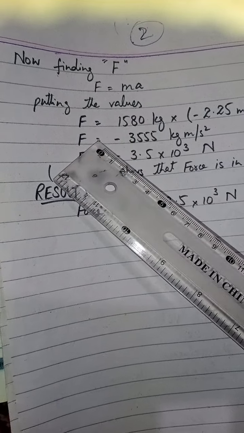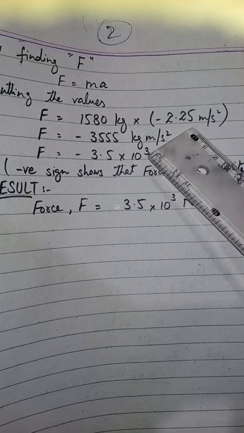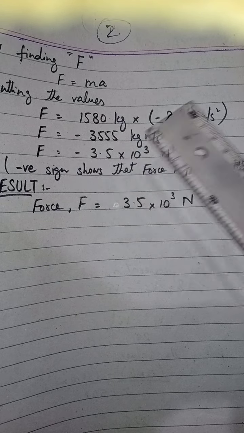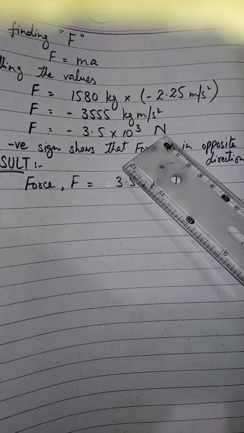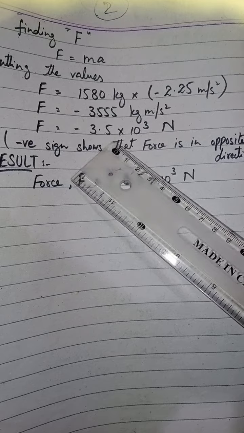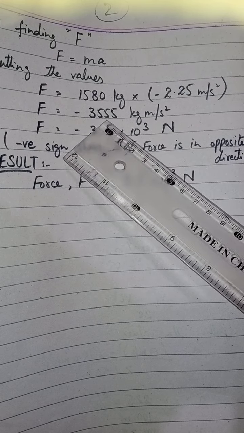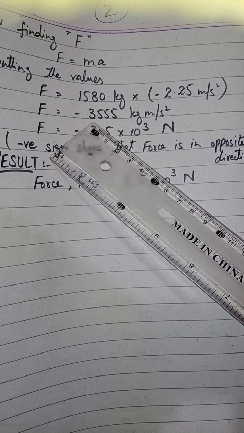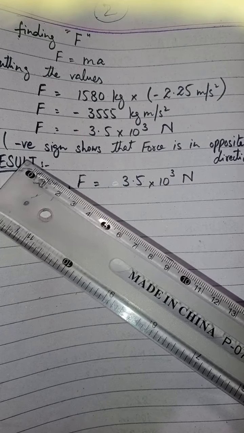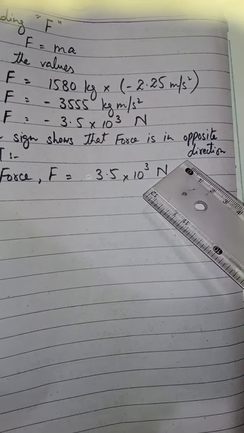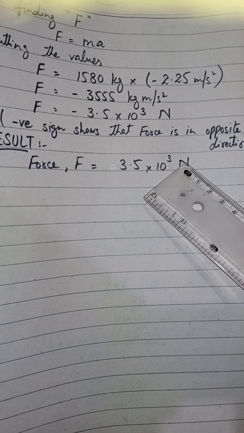Now F equals ma. By putting their values, we have m equals 1580 kilogram and a equals minus 2.25 meter per second square. By multiplying these two values, we get minus 3555 Newton. Converting it into standard form, we get 3.5 into 10 raised to power 3 Newton, because the decimal is shifted after 3, so we get the exponent 3. Now the negative sign shows that the force is in the opposite direction, so force F equals 3.5 into 10 raised to power 3 Newton. Clear?